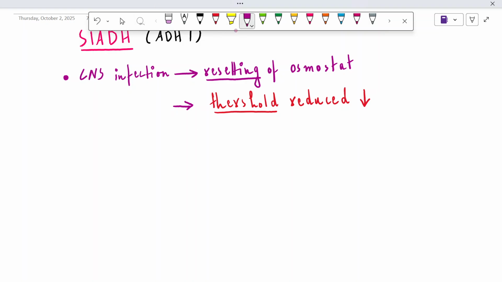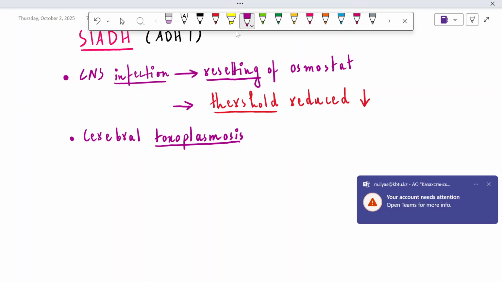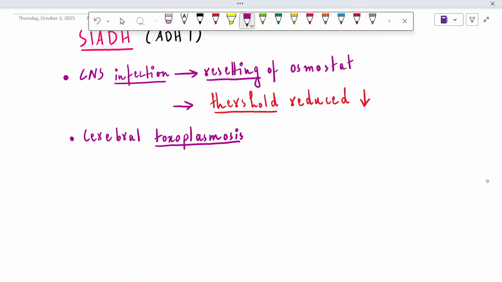Other etiological causes are infections such as cerebral toxoplasmosis. What is cerebral toxoplasmosis? It is an infection, toxoplasmosis, right? It is caused by the organism known as Toxoplasma gondii. I'm not writing the name, but the worth-mentioning part is that the infection leads to SIADH. Cerebral toxoplasmosis is an opportunistic cerebral infection, and it's caused by the organism known as Toxoplasma gondii.